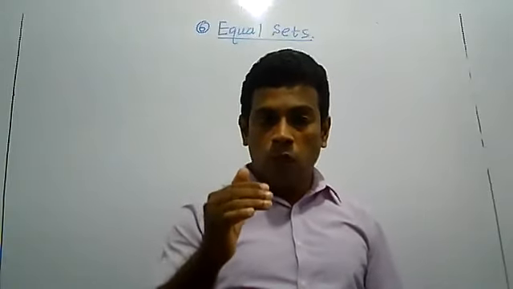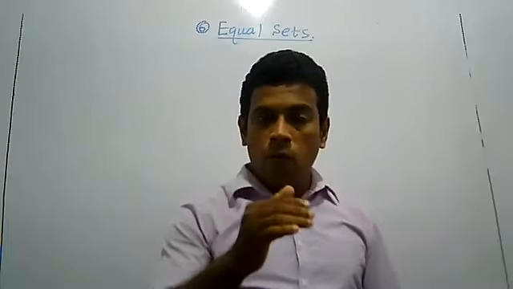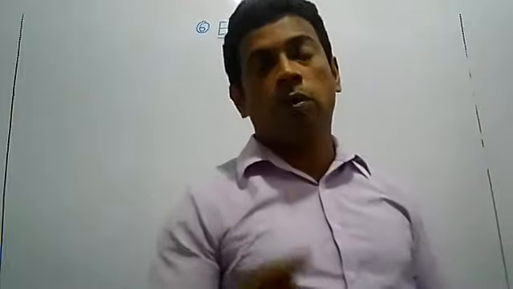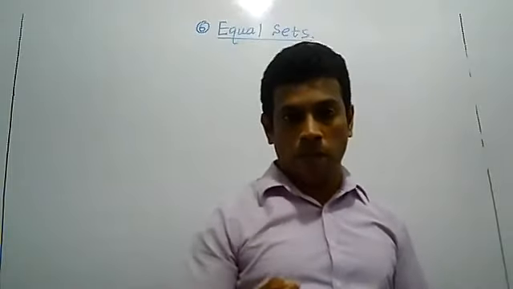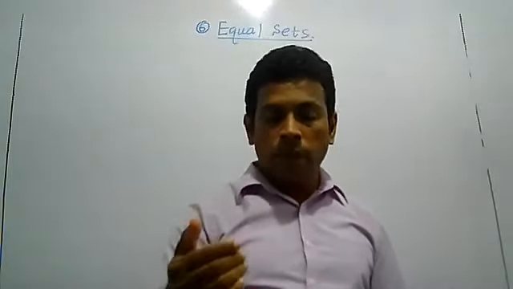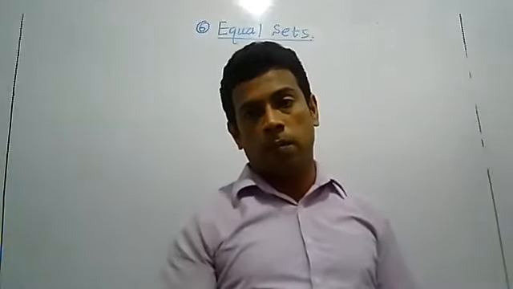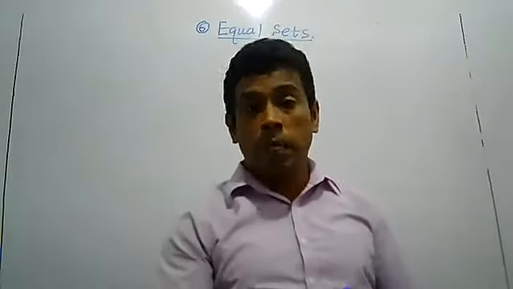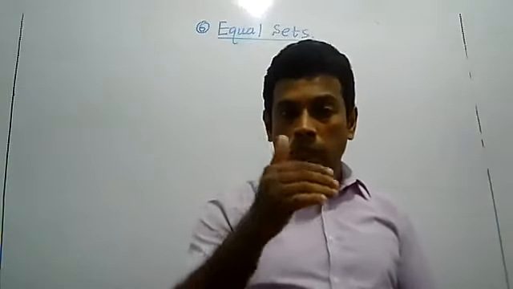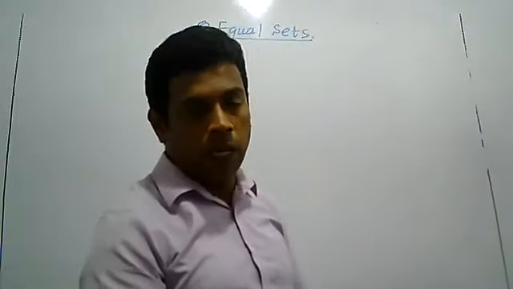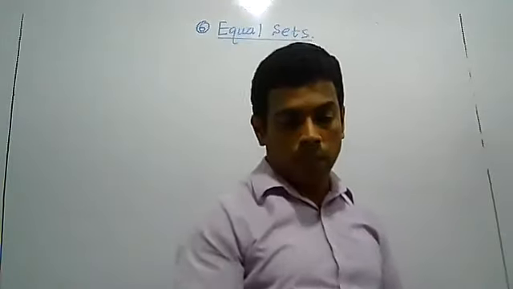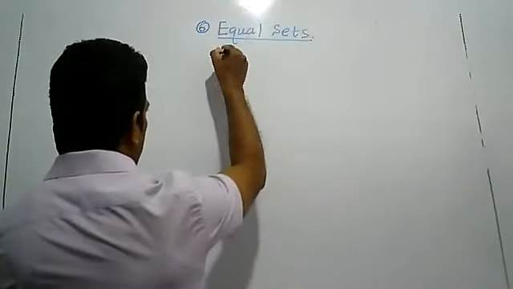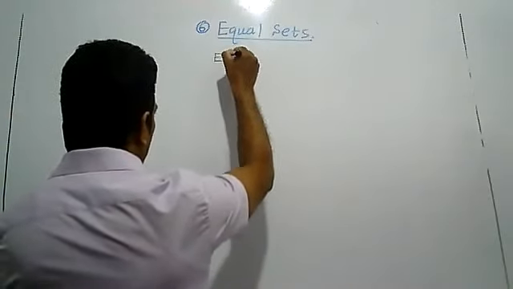Then I want to tell you, to explain equal sets, we can't write different types of examples. We have to write only one or two examples because it is very difficult to explain using examples. But we want to know that equal sets mean they have the same elements. If you represent the same elements in two sets, they are called equal sets. Now I will use an example to explain this.